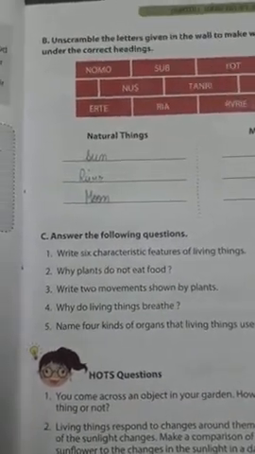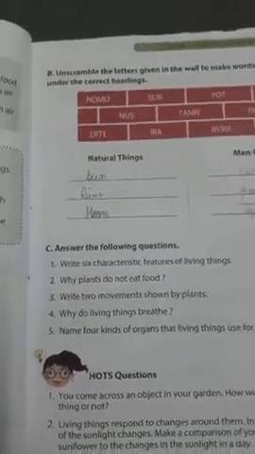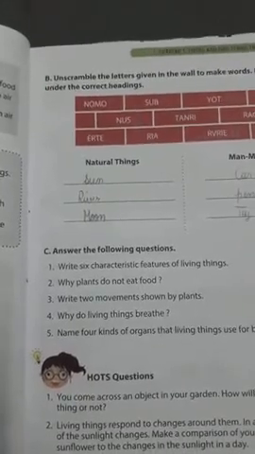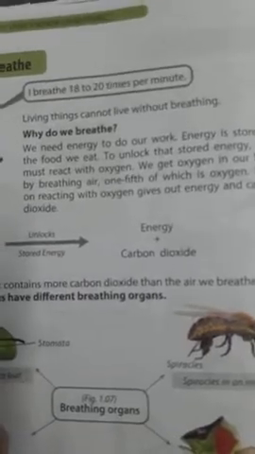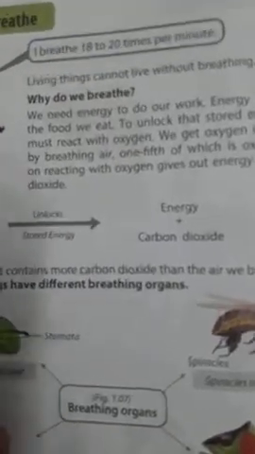Why do plants not eat food? Because they make their own food and they use that. Plants cannot take food like humans. There are some reactions, I will show you. First of all, plants take food in the form of water, fertilizers, etc. Food plus oxygen.